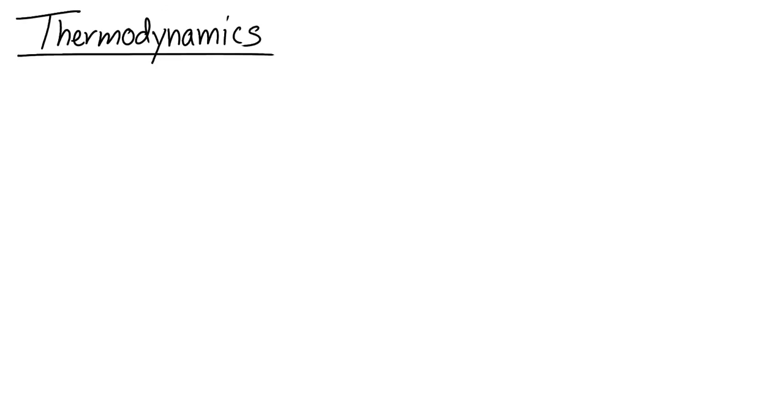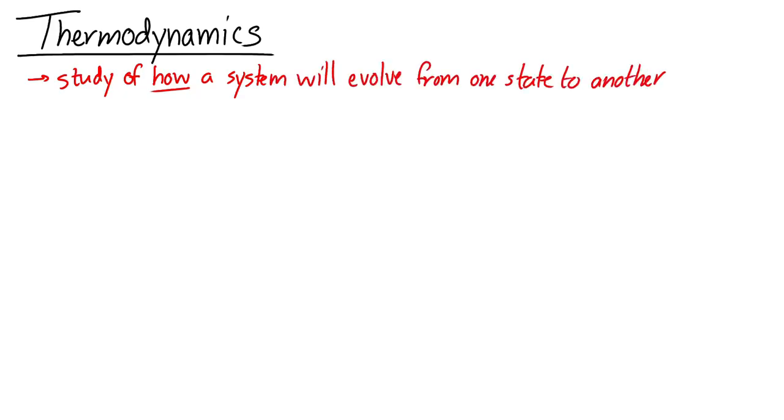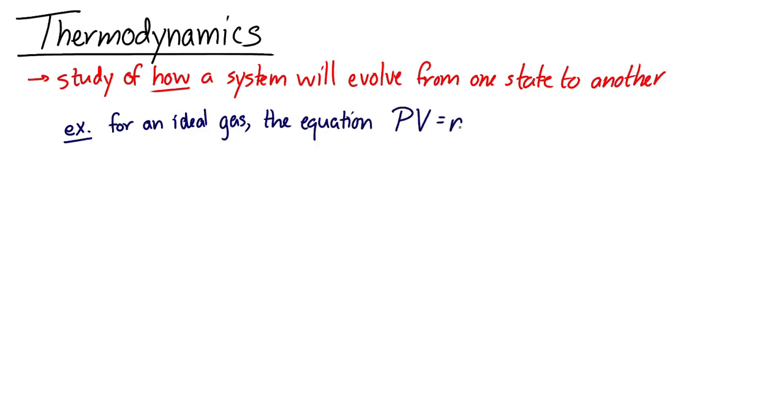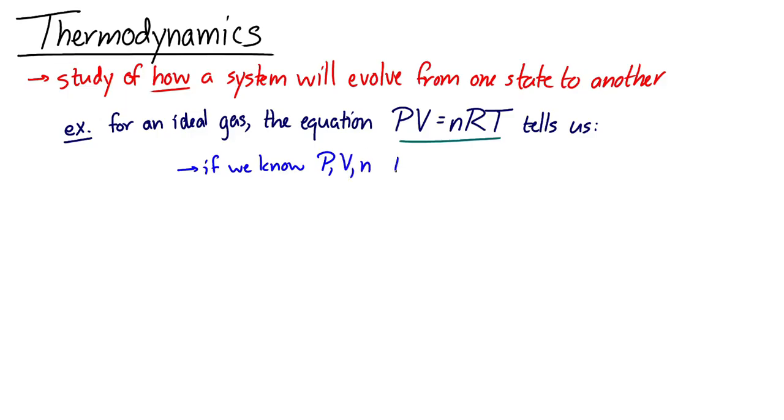Let's take a look at thermodynamics. Thermodynamics is the study of how a system will evolve from one state to another. For example, if we're looking at an ideal gas, we have the equation of state for an ideal gas, and it tells us that if we know the pressure and the volume and the number of moles, then we know the temperature.